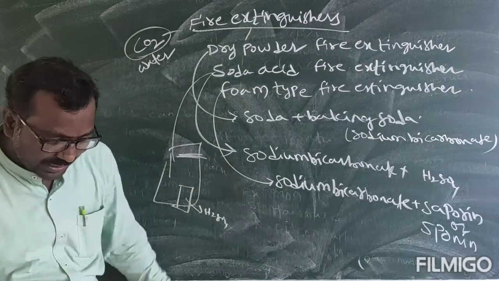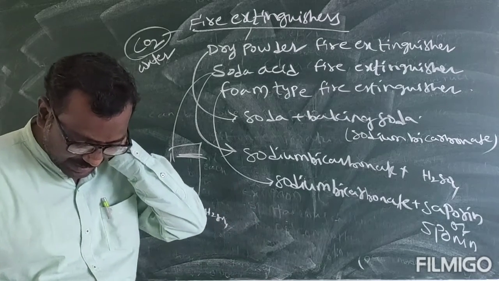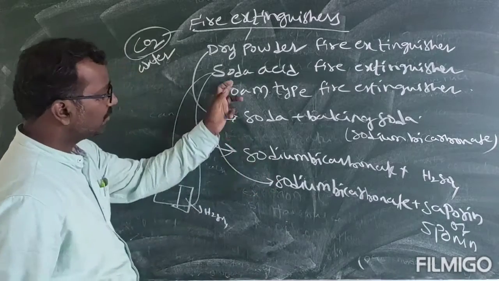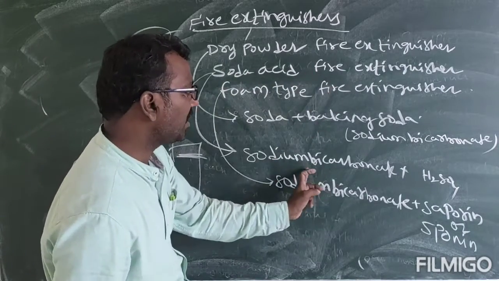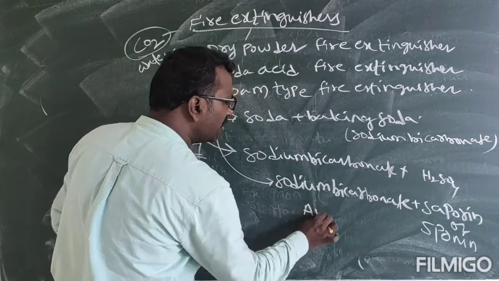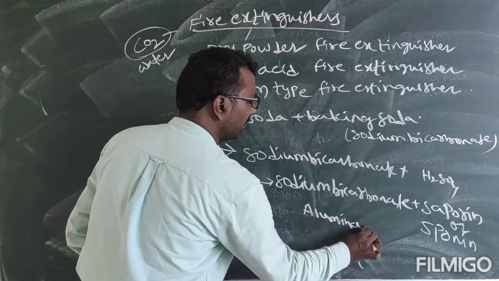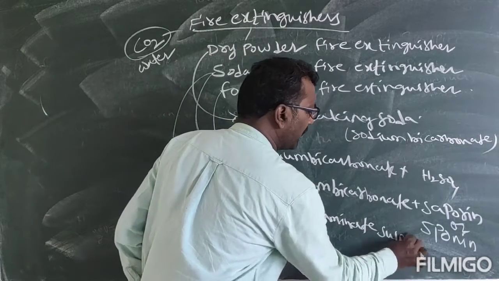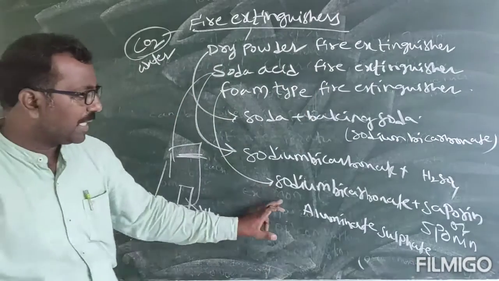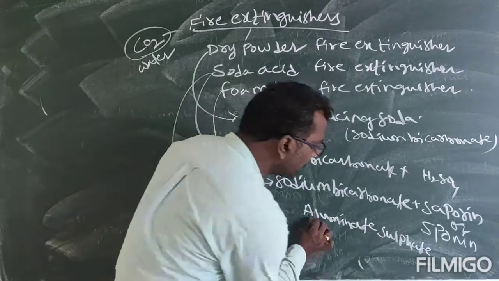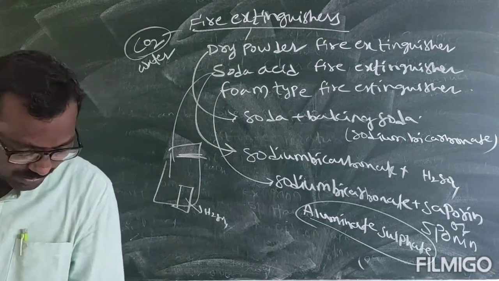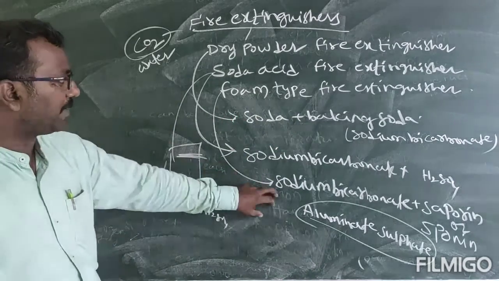Here the foam extinguisher also contains aluminium sulfate solution, kept in the form of a bottle.